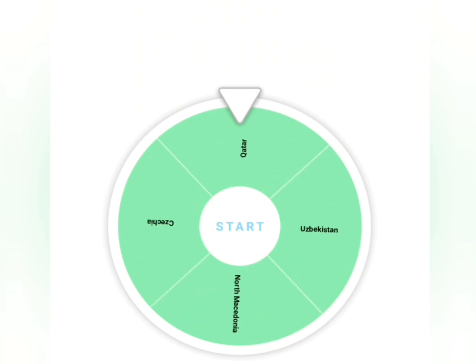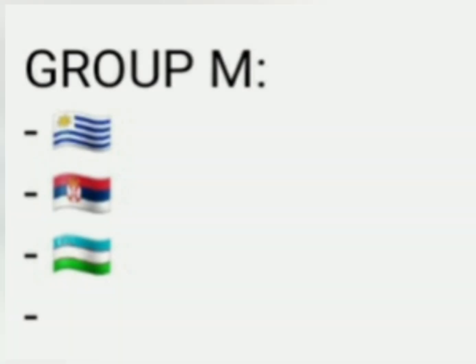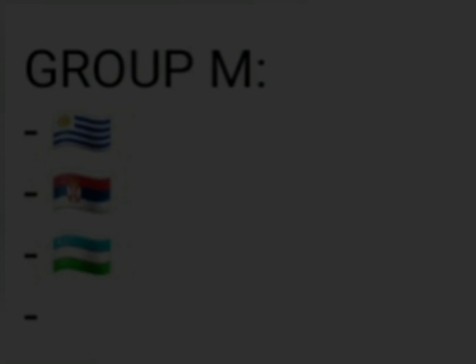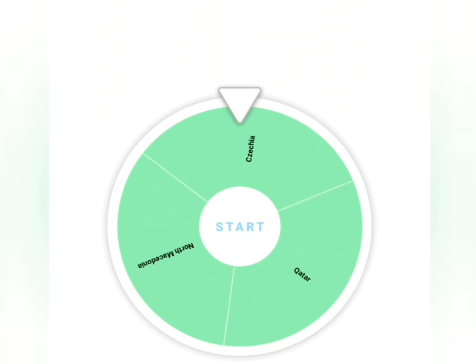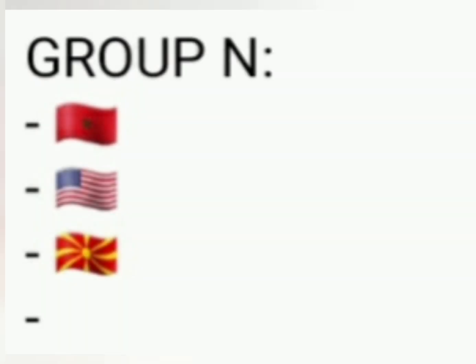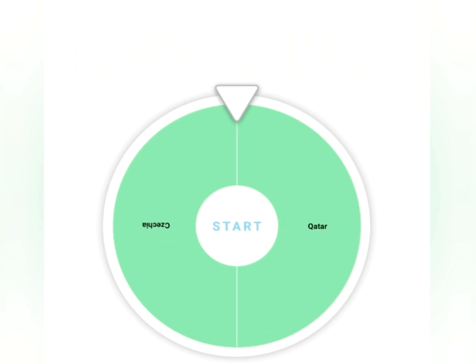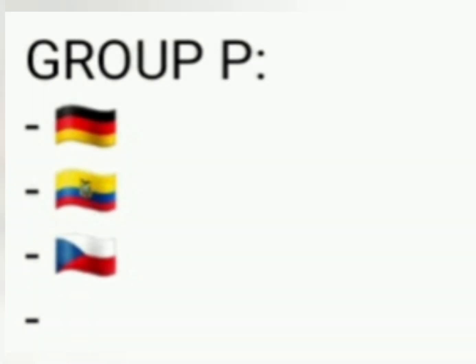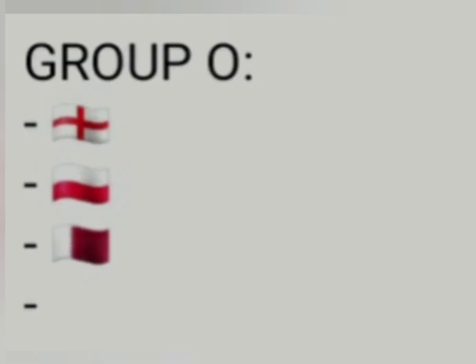So next up is Uzbekistan. They will join Group M. And then we have North Macedonia. They will join Group N. And for our last spin of Wheel 3 we have Czechia. They will join Group P because Group O already has 2 European countries. And that also means Qatar will join Group O.